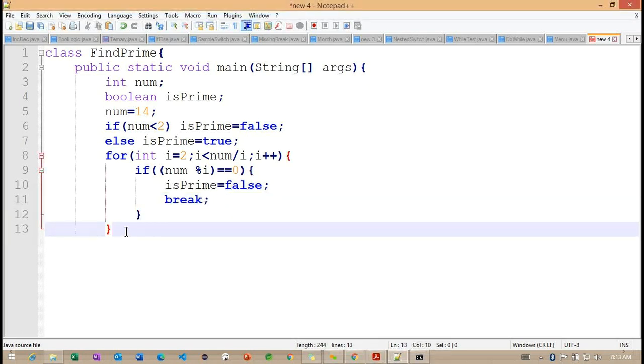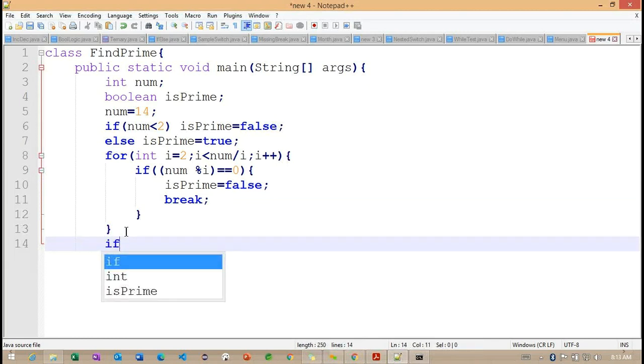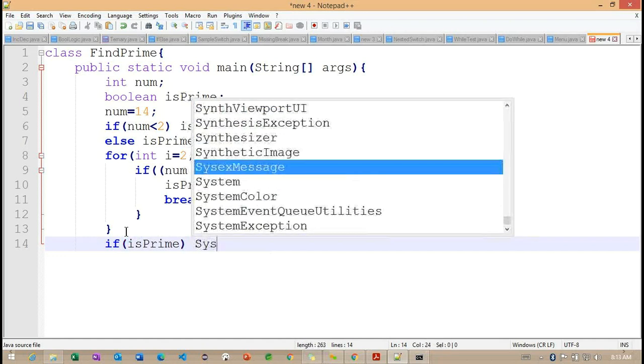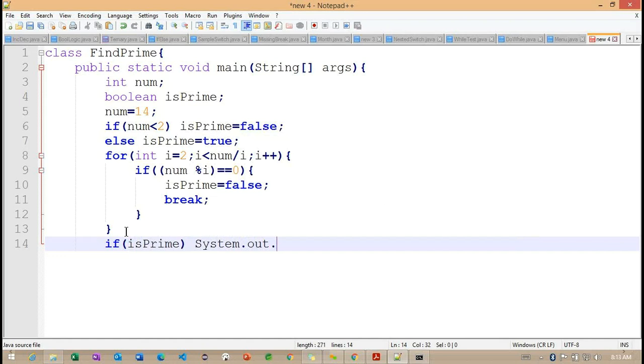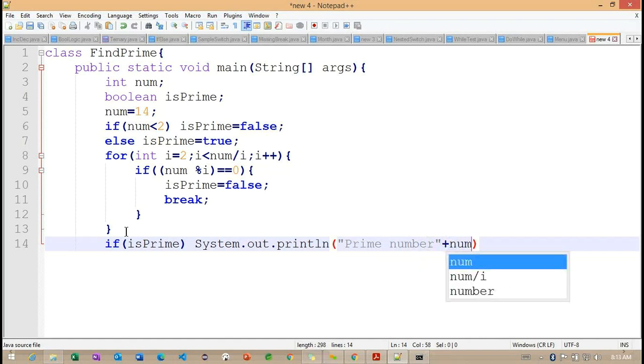Let me close all the braces here, and here we need to make one more condition. isPrime. If it is a prime, I want to print out this particular message: prime number. Whatever the number we gave, that is a prime number.